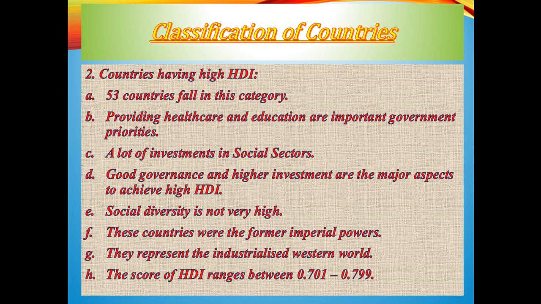Basically, in the previous time, these countries were imperial powers of the world, and at present they are the industrialized Western world. These are also quite developed nations, and they have good governance, and that is why their higher investments are the major aspect to achieve high HDI. So this is the second category of the HDI.